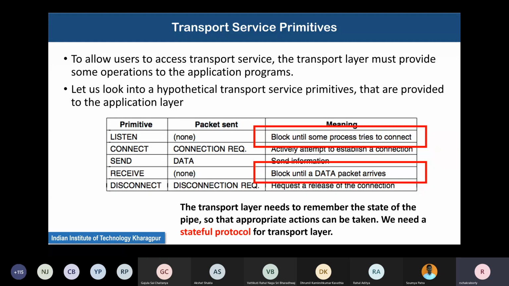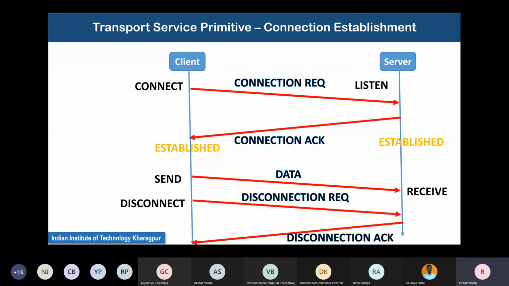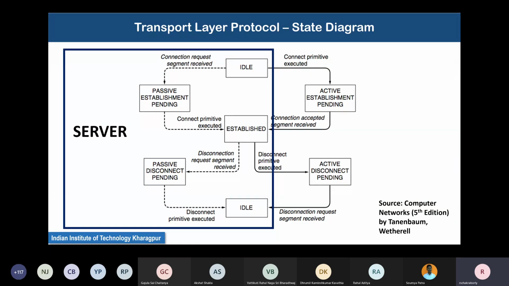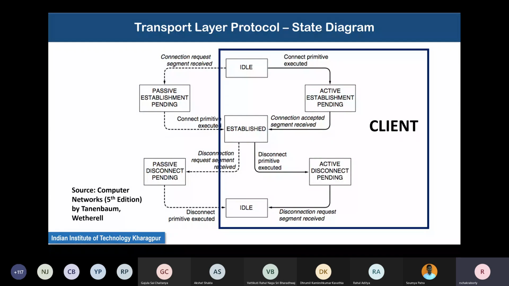Now the transport layer needs to remember the state of the operation: how much information has flowed, what is the current state of the connection, etc. So this is a stateful protocol. Anything that has a state can usually be described with a state transition diagram. In this diagram, the left hand part in dotted line is the server side of the connection, and the right hand side in solid line is the client side of the connection.